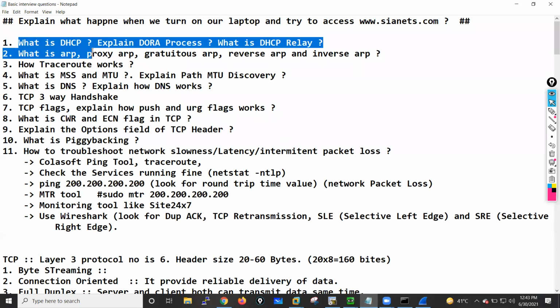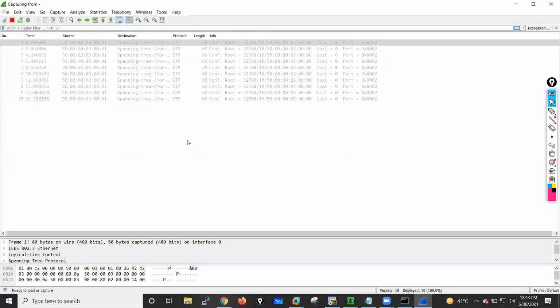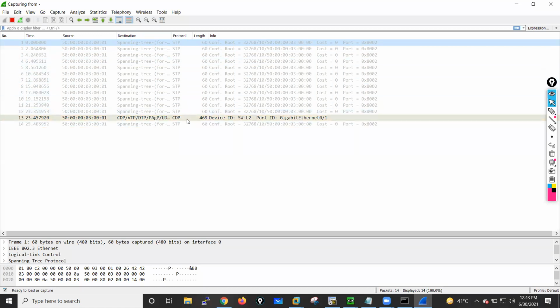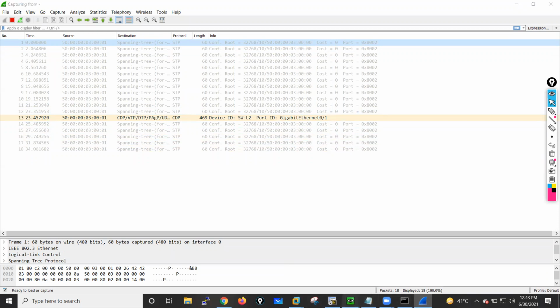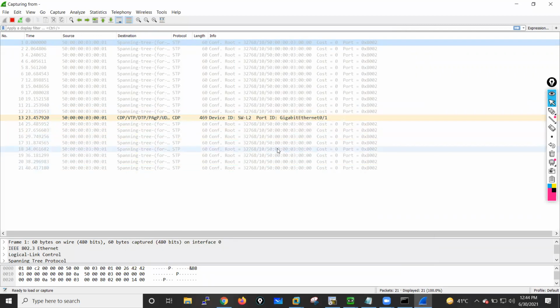When this machine comes on, it will send the DHCP request. We have to first understand what the components of DHCP are. If you see here, you will see some Spanning Tree Protocol and some CDP traffic. That traffic is initiated by the switch actually. Windows is still starting, so we have to wait here for some time.